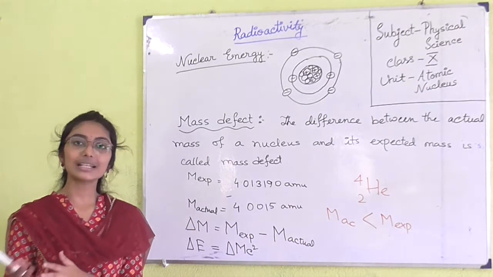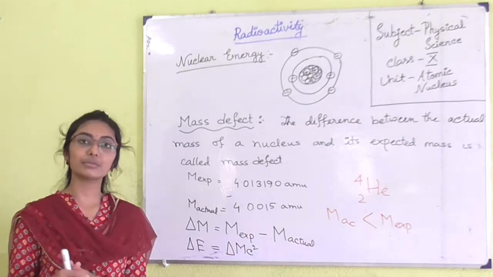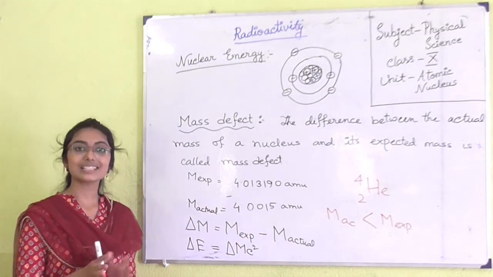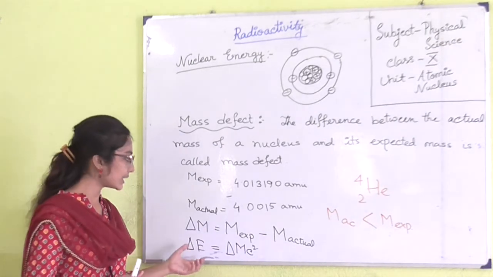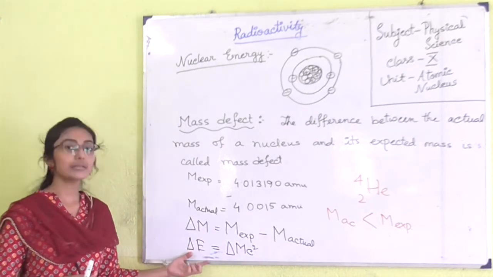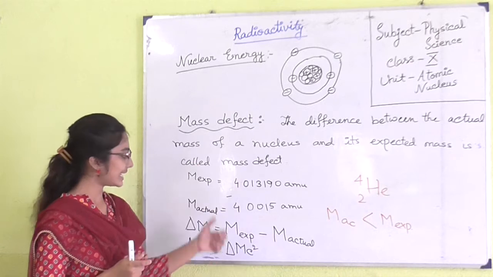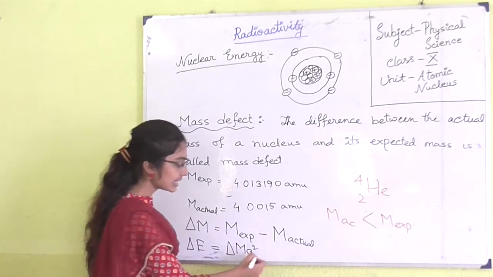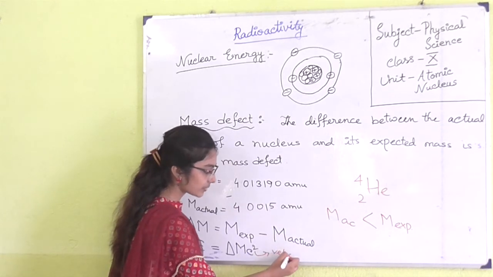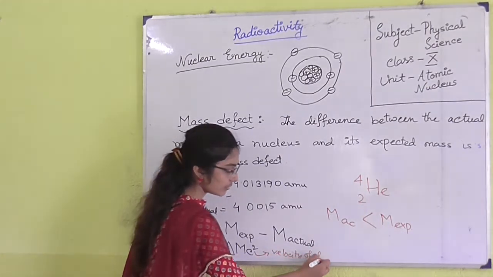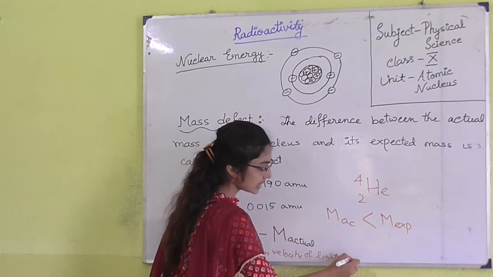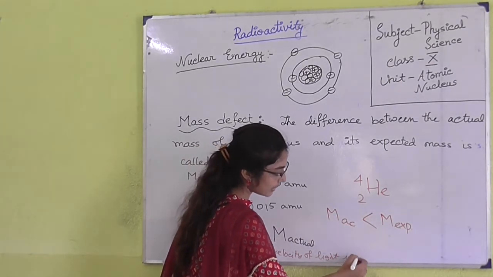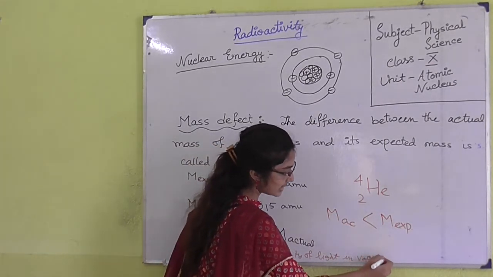It can be converted into some amount of energy. From Einstein's mass-energy equation, we know that del E, the amount of nuclear energy, is equal to del M into c square, where c is the velocity of light in vacuum, which is 3 into 10 to the power 8 meters per second.